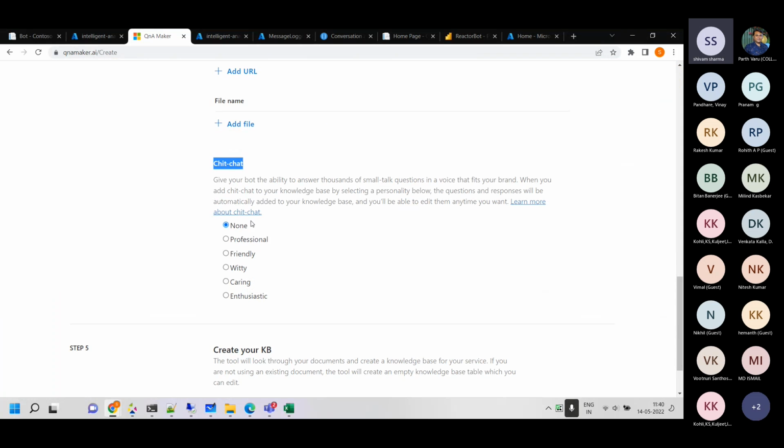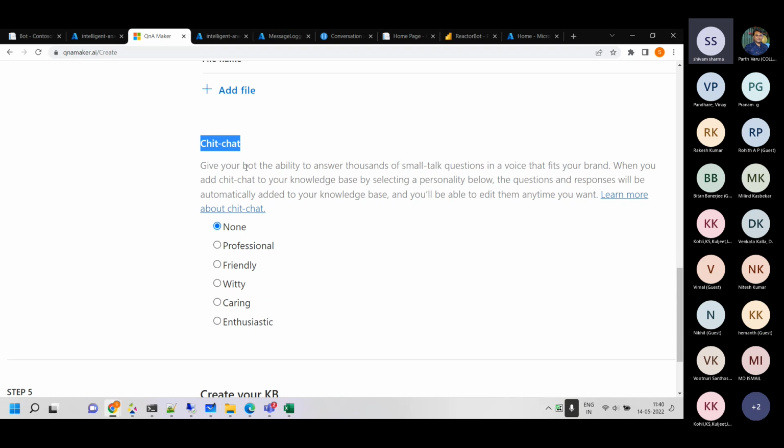Then they can also select the chit chat option, which will make the bot professional or friendly. Like, how is it supposed to talk? Is it supposed to say hi, sir, or hey, dude? Based on chit chat, some canned responses get added. It's nothing very specific, but canned responses are there. So canned response in the sense that when an out of vocabulary question comes and the bot doesn't know, how will the bot respond to it? It will put something like that.